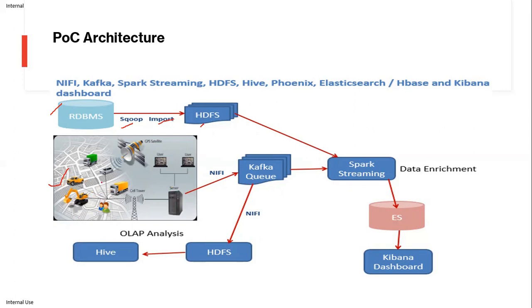For creating this real-time data, I have written a shell script. This Unix shell script will generate small streaming files, and NiFi will read that streaming data from the Unix shell script, process it, and pass this data to the Kafka queue. The Spark stream connects to that Kafka queue and gets that real-time data.